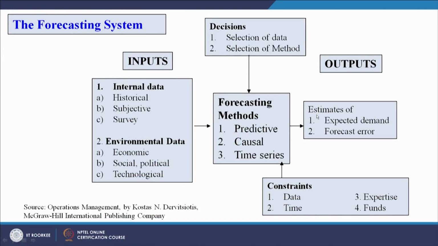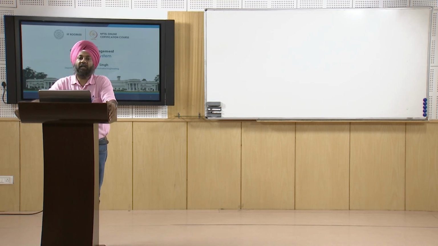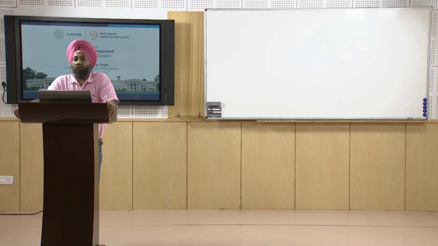And finally the output. The output would be the estimates of the expected demand and the forecast error. As we have seen in our previous session, it is always difficult to make an accurate forecast, and therefore there is bound to be an error. As an engineer, our target will be to minimize this error. We would always wish that our expected demand should match our actual sales. So whatever is the demand in the market, we should forecast that demand accurately.